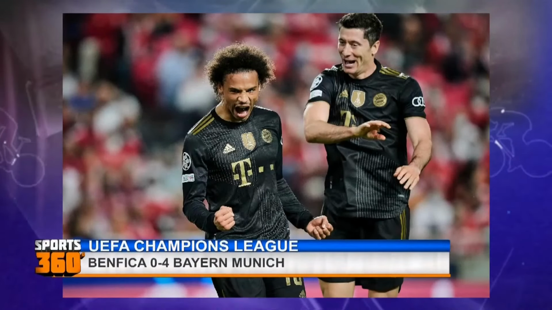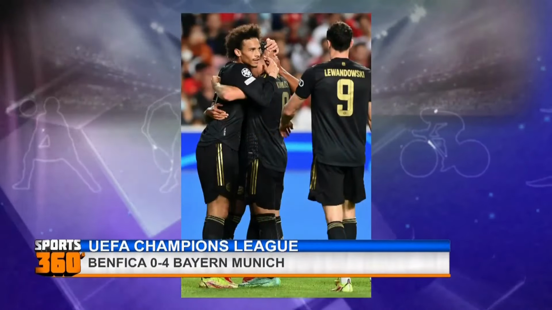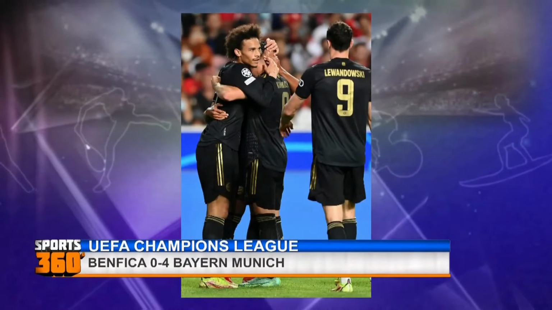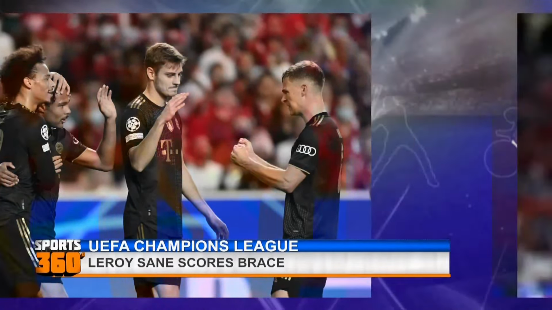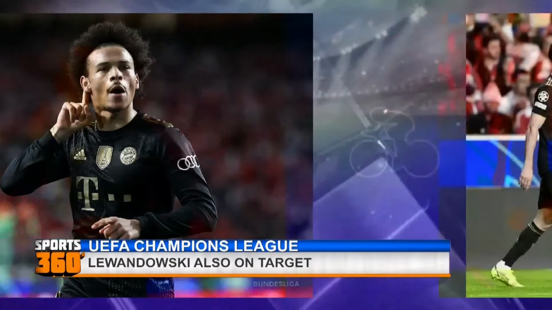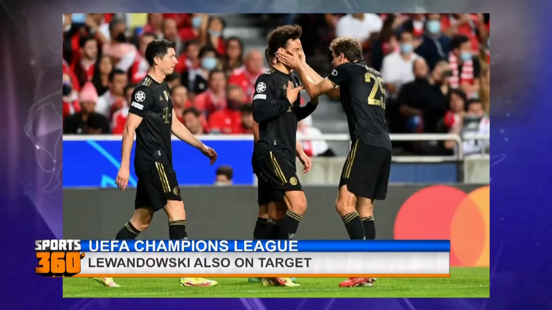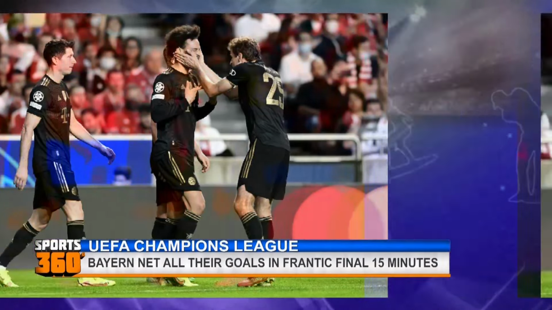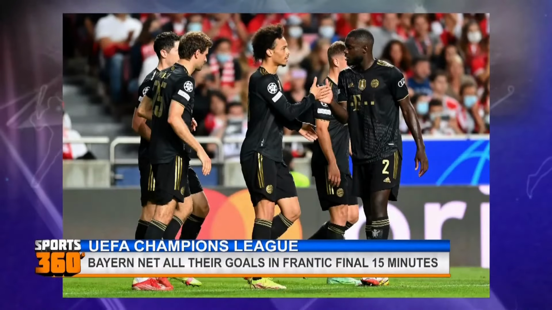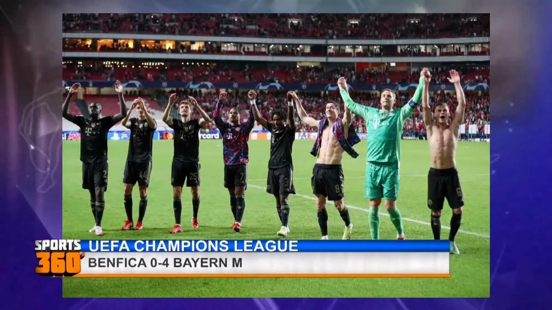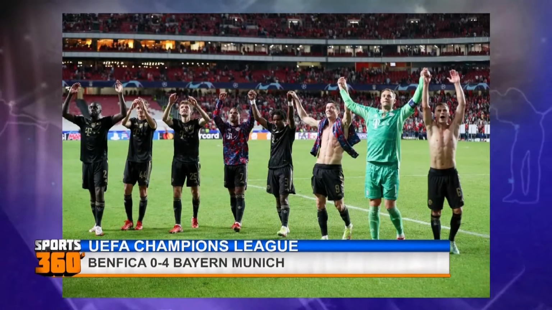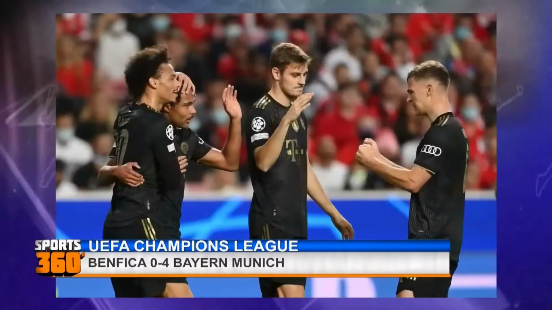Bayern Munich scored 4 goals in the final 20 minutes to beat Benfica and move 5 points clear at the top of their Champions League group. Leroy Sané got 2 goals, opening the scoring with a brilliant free kick before firing home a 4th. Everton had headed a cross into his own net for Bayern's second, and Robert Lewandowski tapped in a 3rd. But the floodgates opened for Bayern after Sané's excellent 70th minute free kick as the dramatic finish left Benfica stunned. The results mean Bayern top Group E with 3 wins from 3.